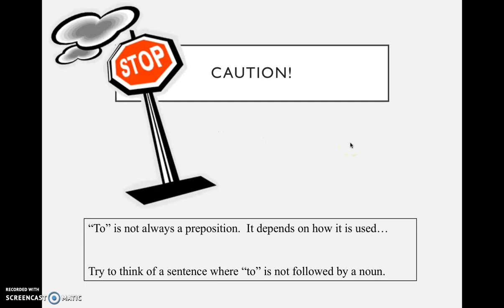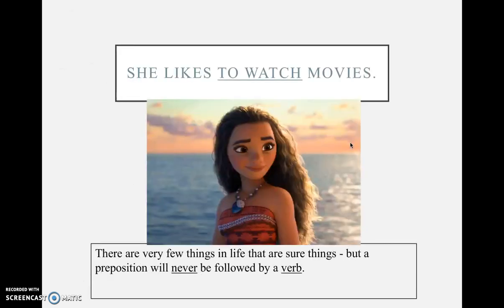One area of caution is that to, although a preposition, isn't only a preposition. It depends on how it's used. So any time that it's not followed by a noun, it's not. And there's really only one specific example of that. For example, in the sentence, she likes to watch movies. Whenever to is followed by a verb, watch in this case, it is no longer a preposition.